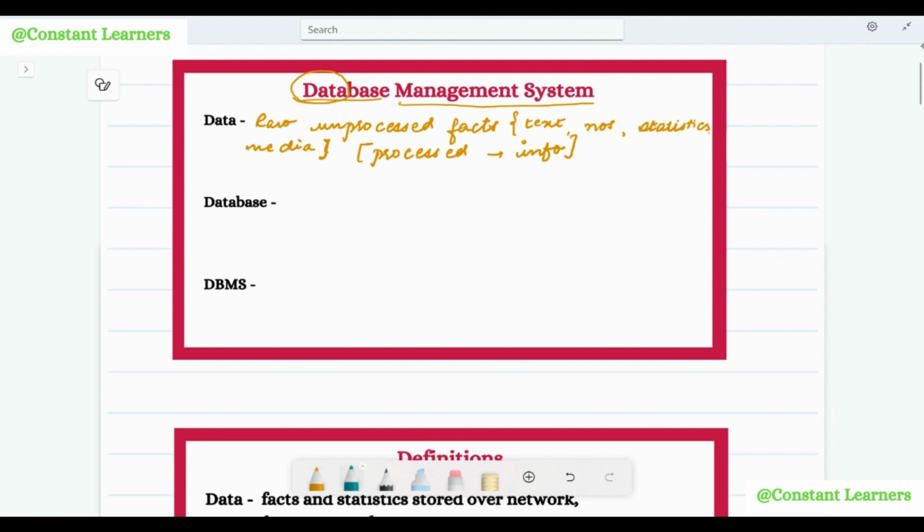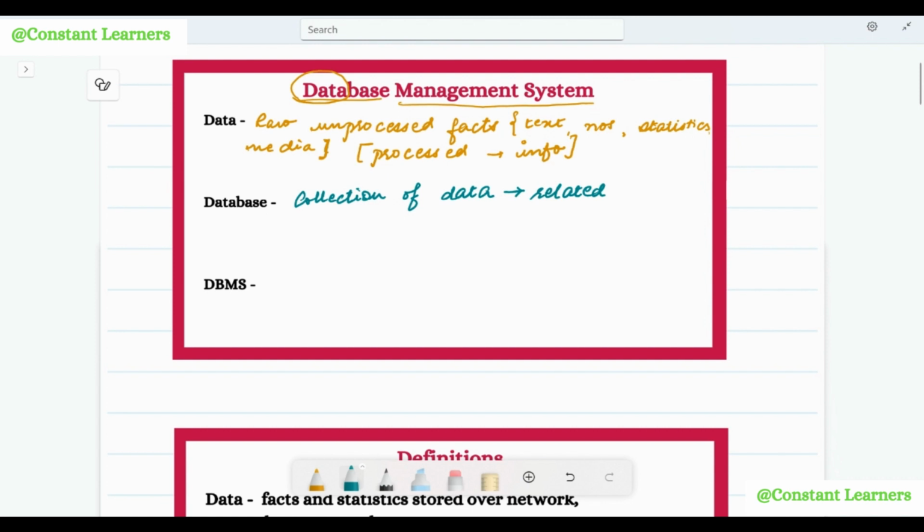Now, what is a database? Database is a collection of data. However, what kind of data? This data has to be related. That means we cannot have any random data in the database. That is, add a little about the weather, let's say, then a little about the recipes, a little about something else. We cannot have data like this. We need related data. It needs to make some sense.